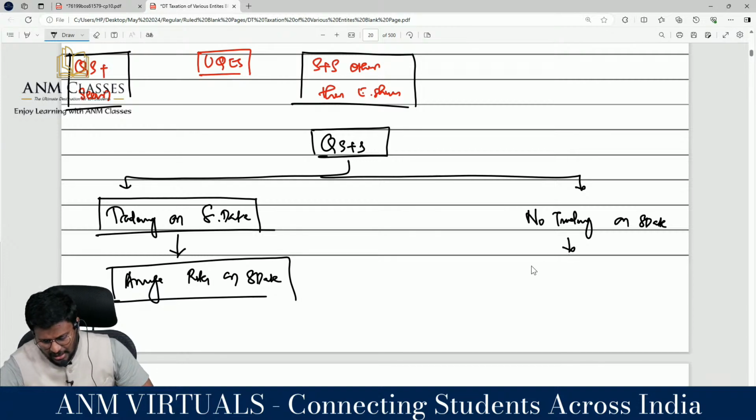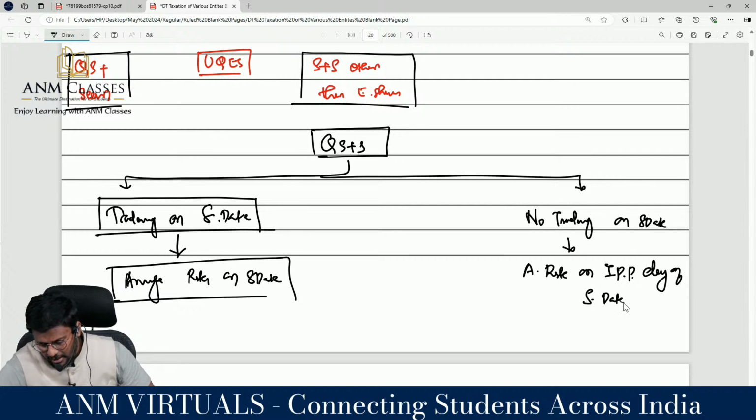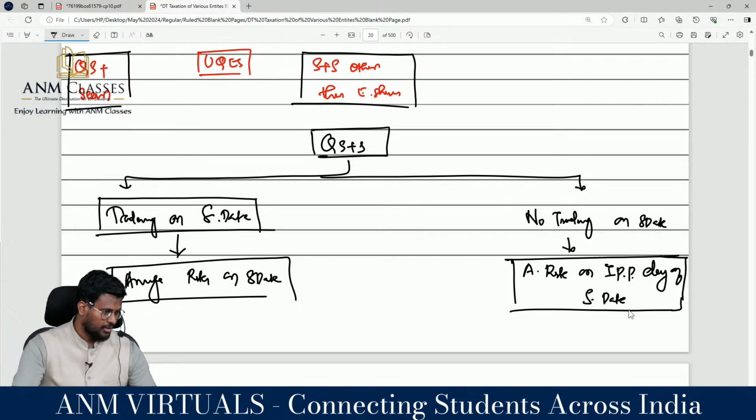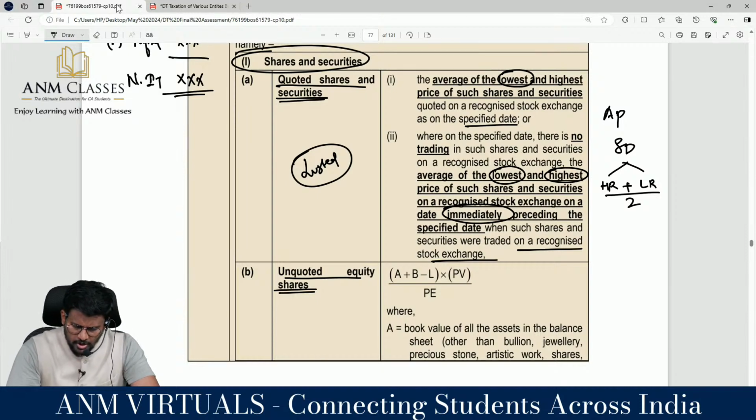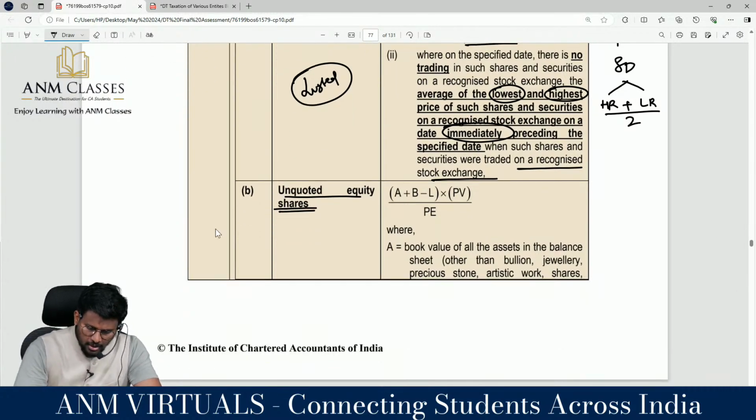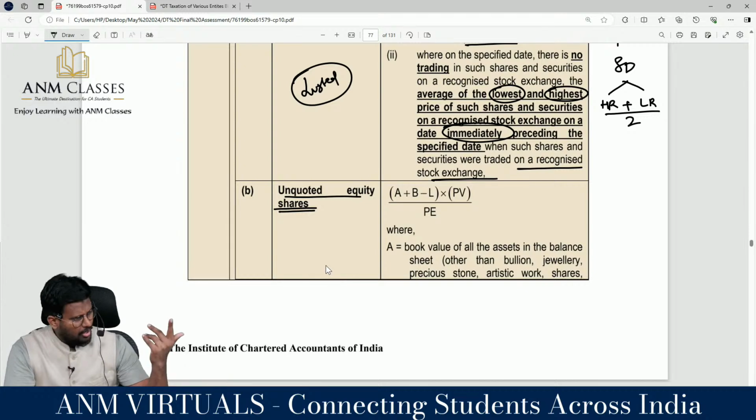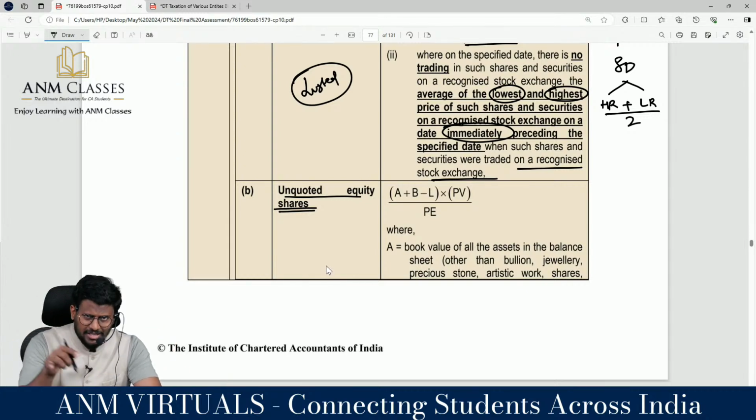In case there is no trading, take the average rate on the immediately preceding day of the specified date. You have to take the average rate from one day before the specified date. If there is no trading then, take the lowest and highest immediately preceding the end date, whichever earlier date when trading happened.